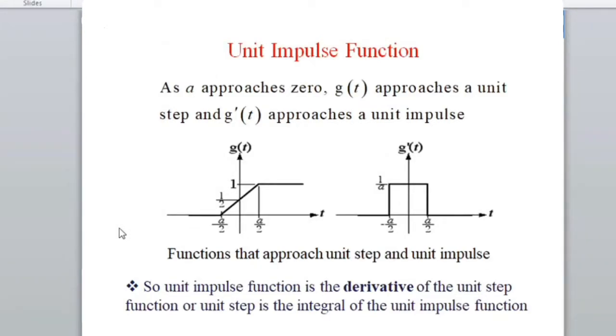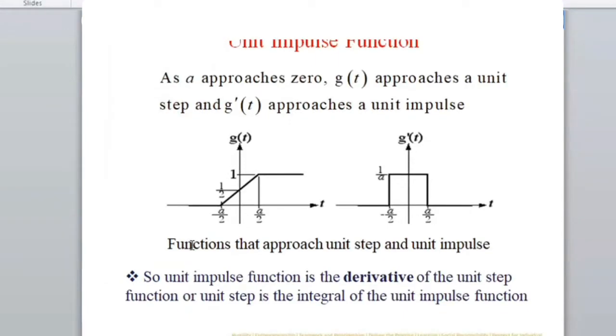For example, if you're playing cricket, the moment when you hit a ball with a bat, the impact, for a very short interval of time, we can treat it as a kind of impulse signal. That means for that particular time itself, you will have some magnitude, otherwise it is almost zero. We will see this in a more typical way.